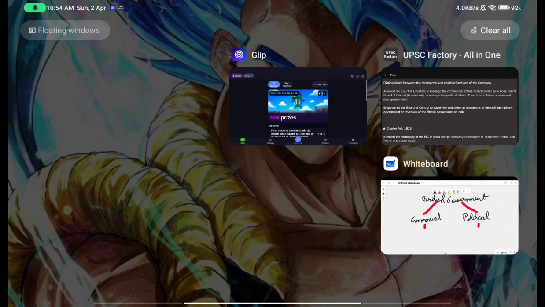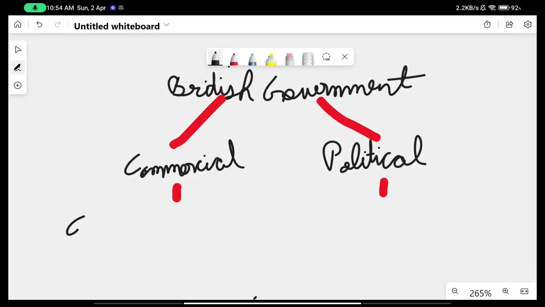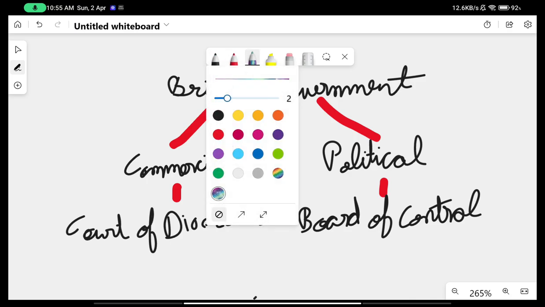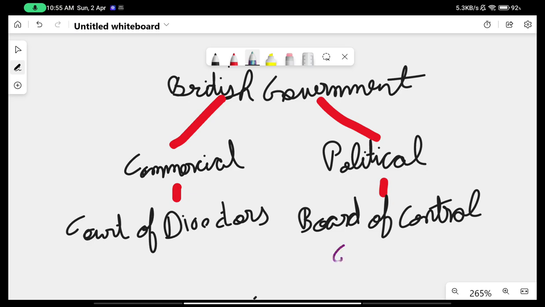Court of directors. So here the commercial task was given to the court of directors, and the political task was to be handled by the board of control. The board of control, which had how many? 6 members. It had 6